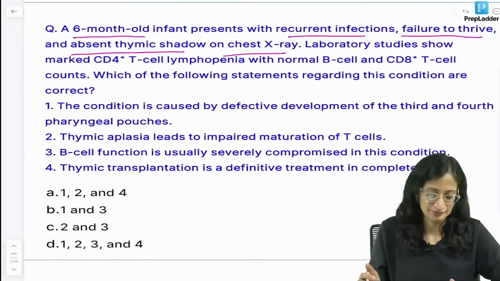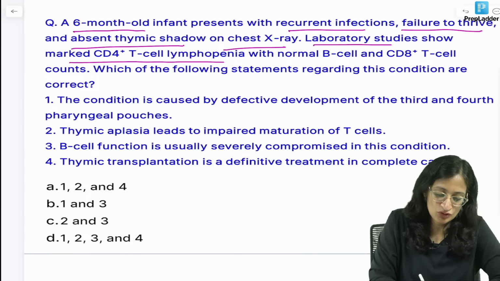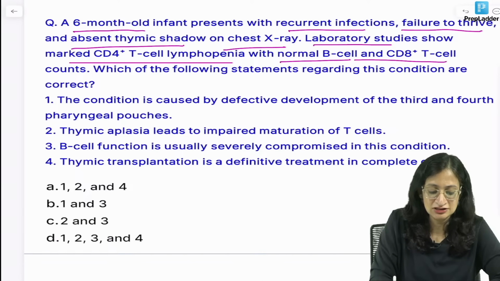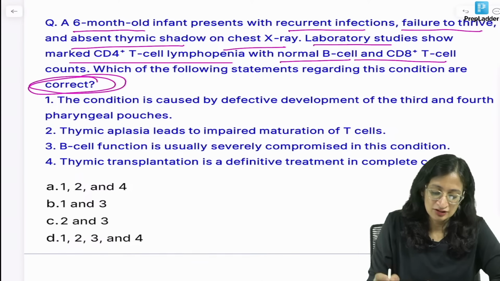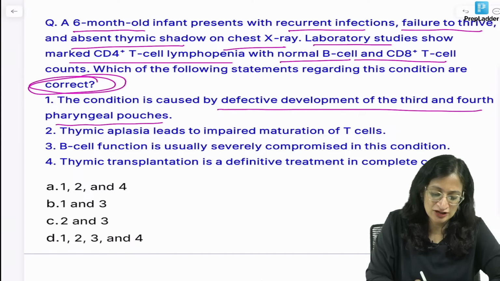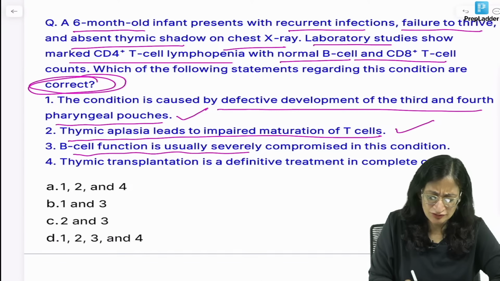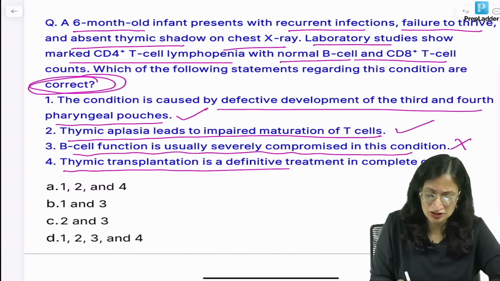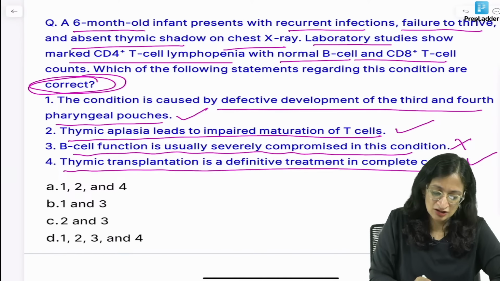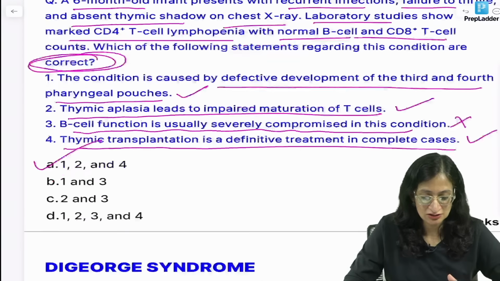Coming back to our question. We are dealing with a case of DiGeorge syndrome. Lab studies show marked CD4 T cell lymphopenia, normal B cell and CD8 cells. Which of the following statements regarding the condition are correct? The condition is caused by defective development of third and fourth pharyngeal pouches. Yes, it is correct, we saw. Thymic aplasia leads to impaired maturation of T cells is also correct. B cell function is usually severely compromised in this condition. No. Thymic transplantation is a definitive treatment in complete cases. Yes. So, 1, 2 and 4 are the correct statements. So, option A is the best answer.